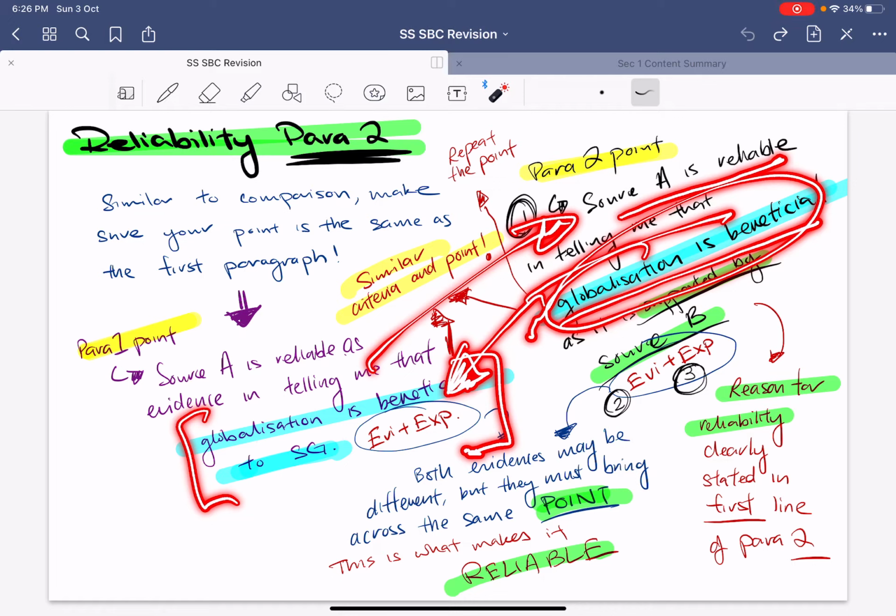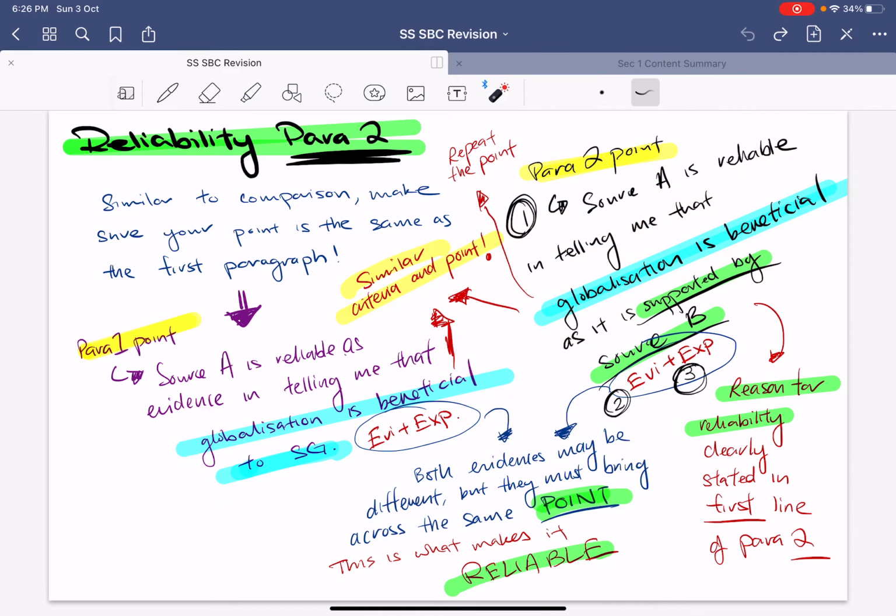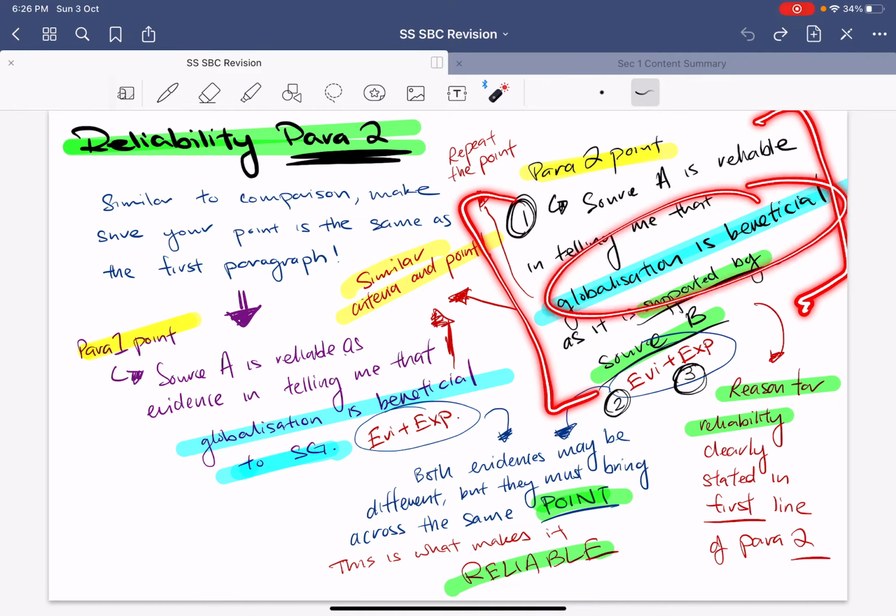Then you write the reason for the reliability, which is the support from another source, right? As it is supported by source B. Now I don't need to write the same point again because it's exactly the same. So just repeat one more time. Source A is reliable. Answer the question one more time in your second paragraph. In telling me that globalization is beneficial, same point as your first paragraph.